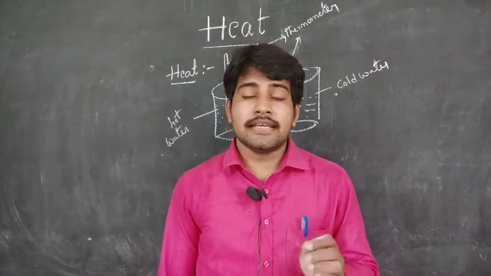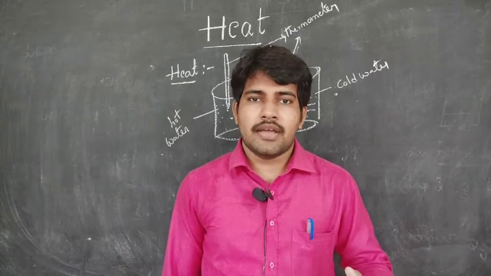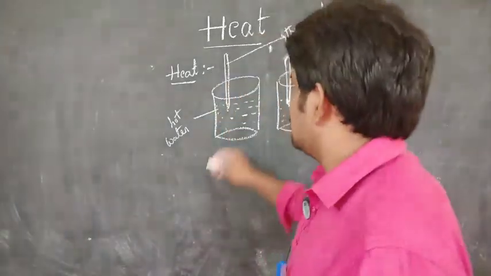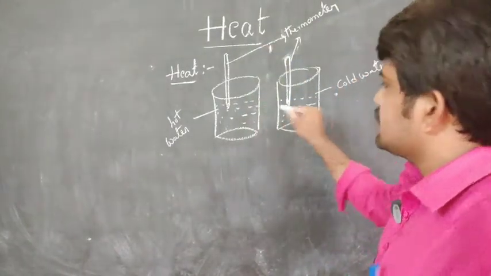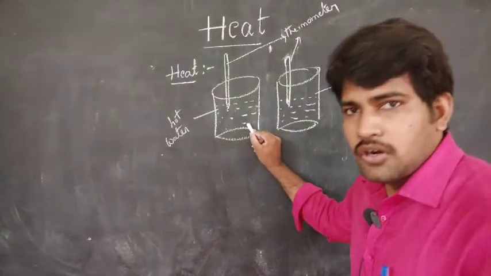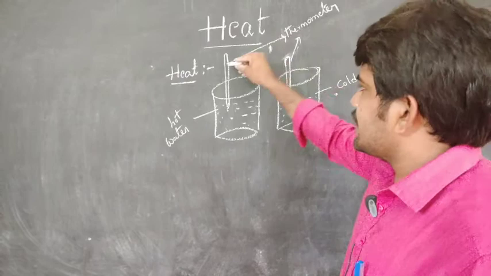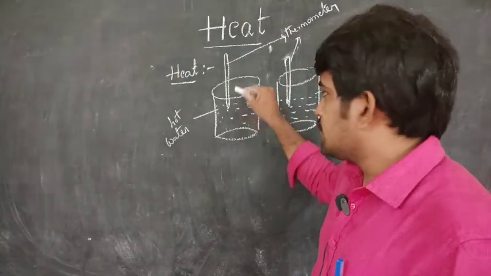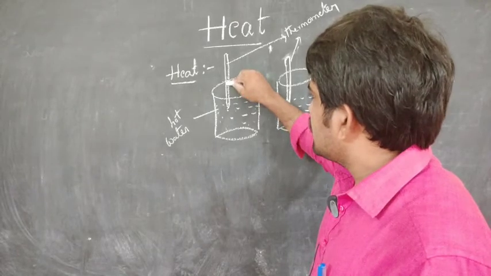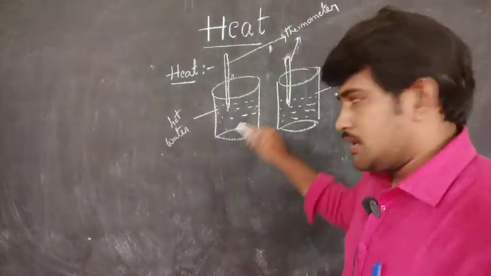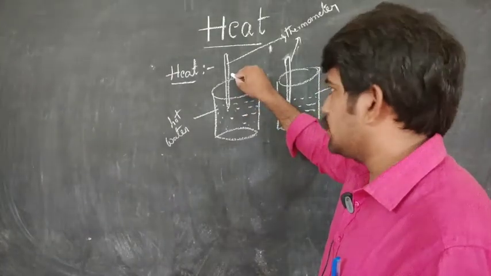Next concept is heat. What is heat? We will discuss heat with the help of an activity. Let us go to the activity. These are two beakers. This beaker is filled with hot water, and this beaker is filled with cold water. If you insert a thermometer into hot water, the mercury level in the thermometer rises high.